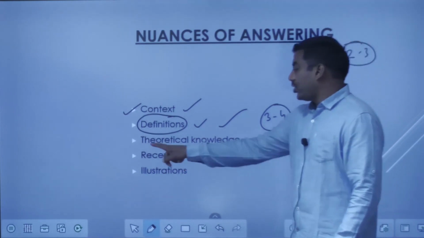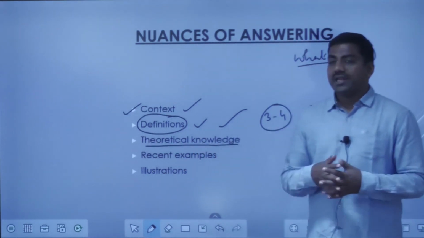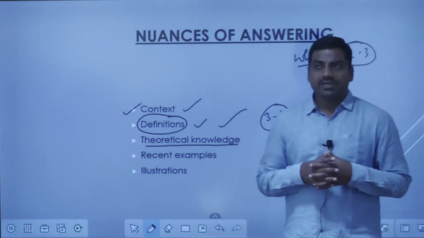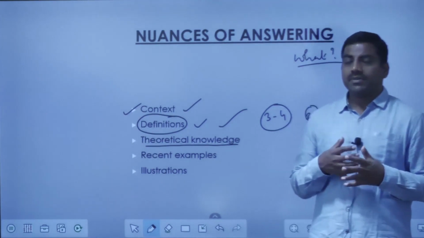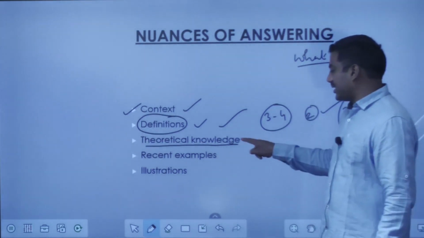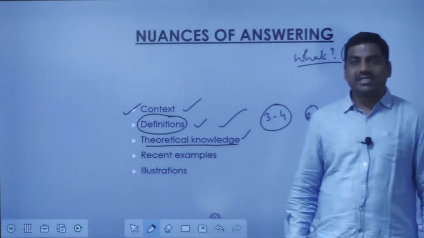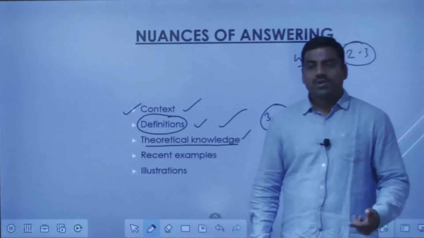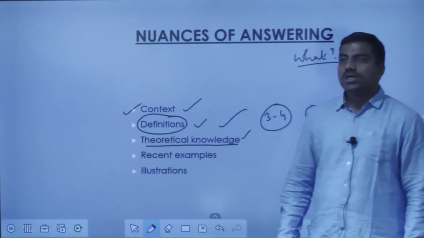Then theoretical knowledge. When it appears in the science and environment section, as I told earlier, our mindset has to be like a high school student, and the theory behind that process or that device or that phenomenon, we have to explain theoretically.